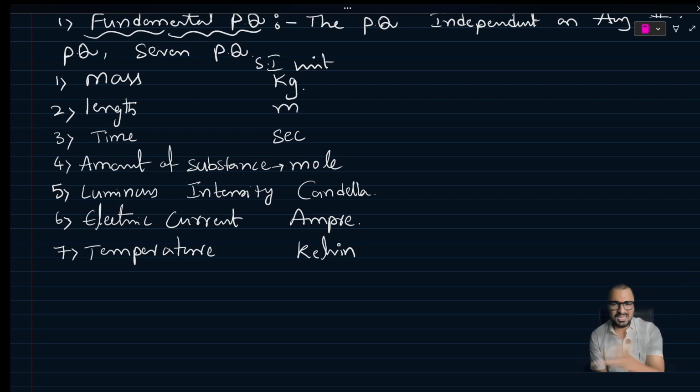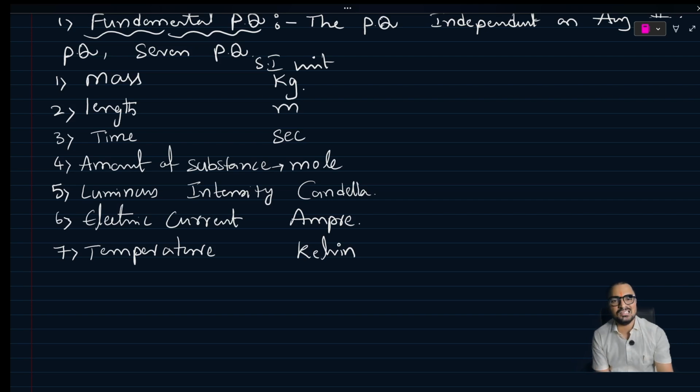So by that we can write the dimensional formula for it. What is a dimensional formula? A dimensional formula is used to represent a physical quantity. Mass is in kg, length is in meter, and if I have area, the SI unit is meter square.